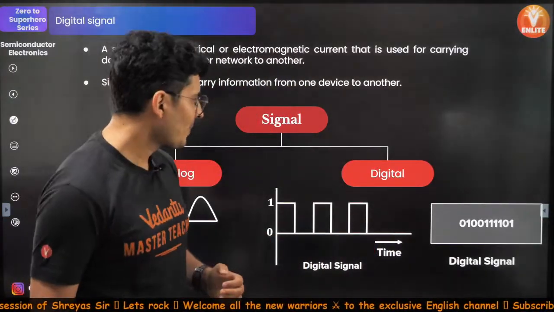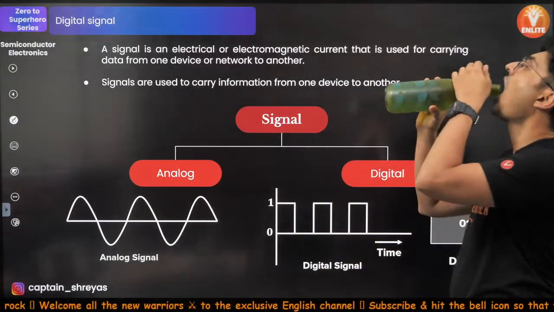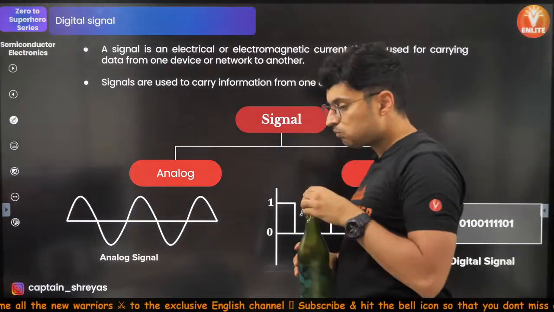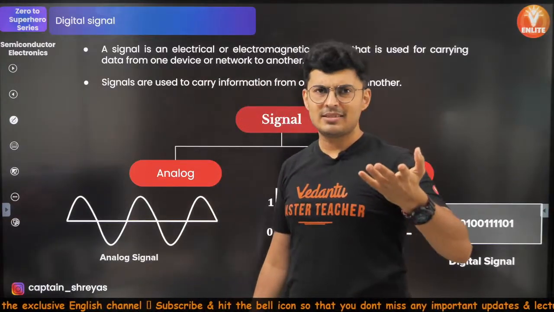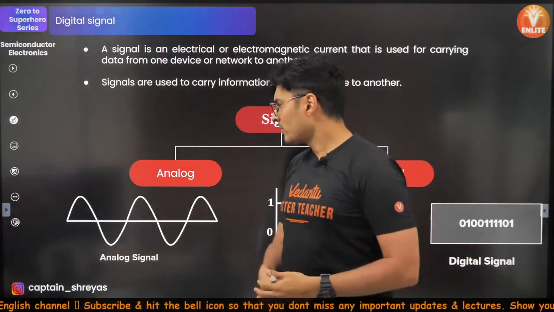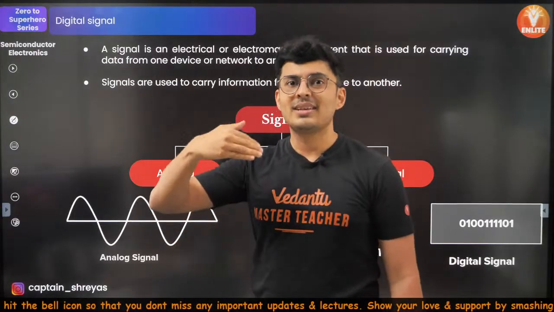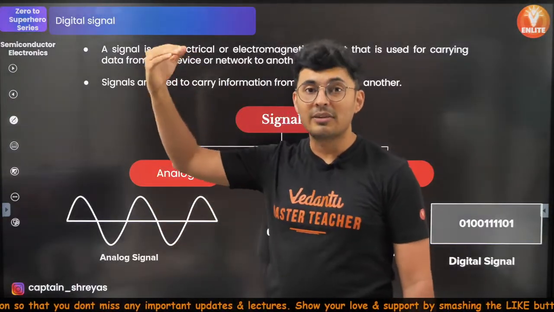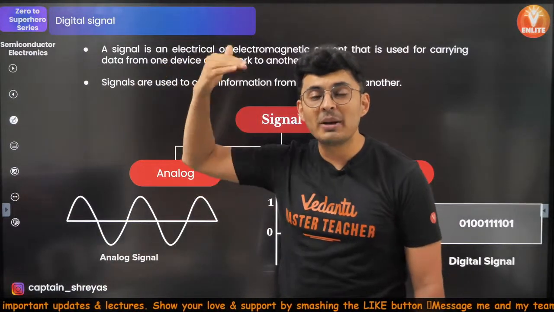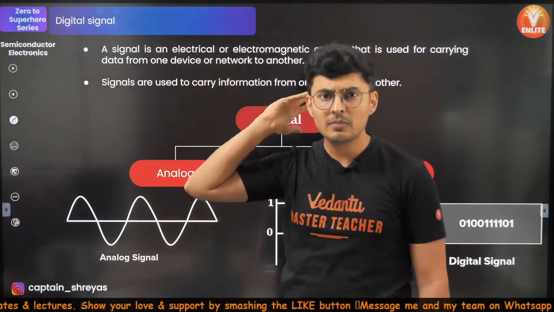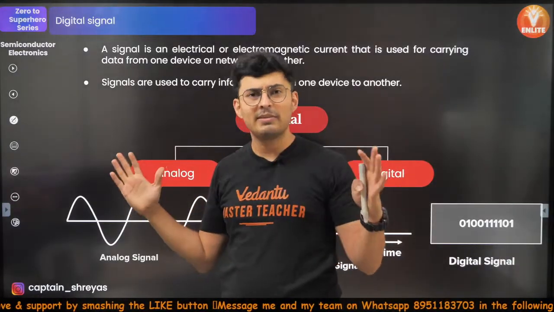Let's do this. Analog and digital. Analog signals are basically like me singing a song or talking to you. My voice is changing. You have different levels, different amplitudes, so many variations, so many words, tunes and frequencies.